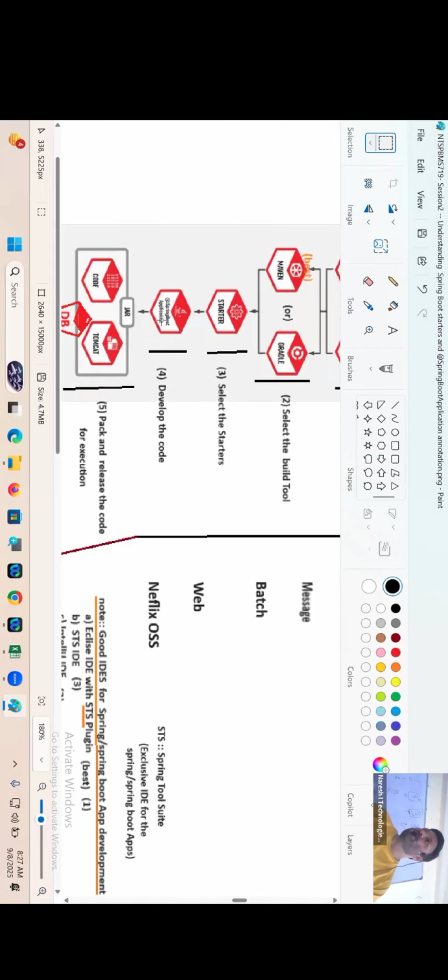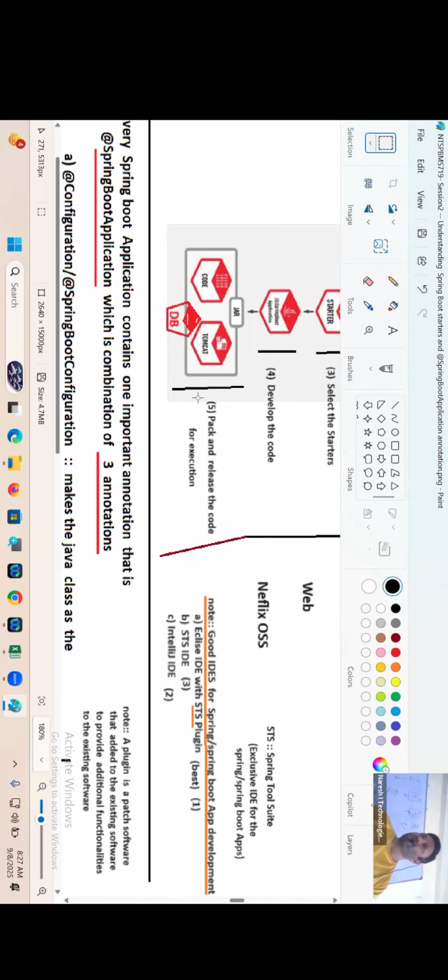Spring Boot application annotation. By using that annotation as the minimum annotation, develop the project, develop the code. Then lastly, what you have to do? You have to pack the code. But when you pack the code, you will get embedded servers and an embedded database along with the code. Whatever packing you got, you release wherever you want.